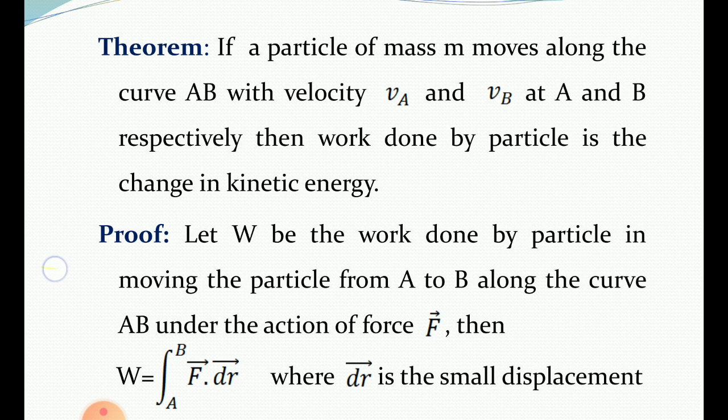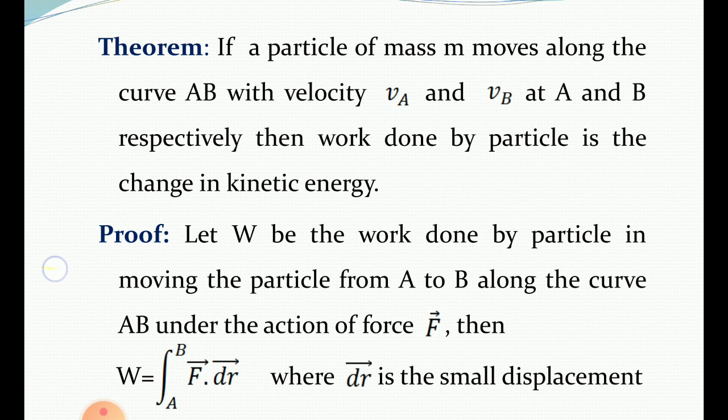Consider one particle whose mass is m, which moves along a curve AB. We shall consider there are two velocities.